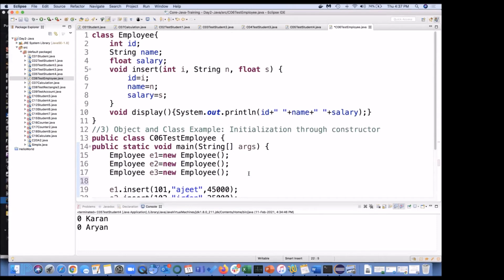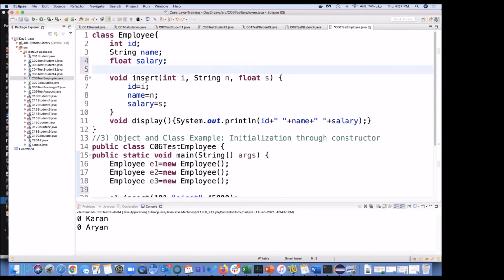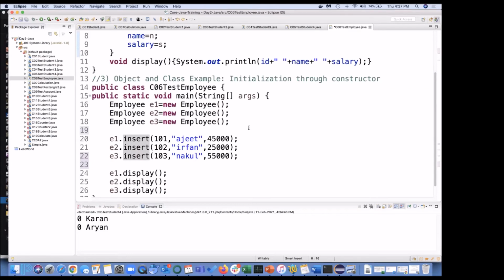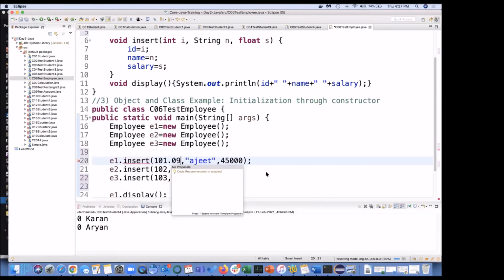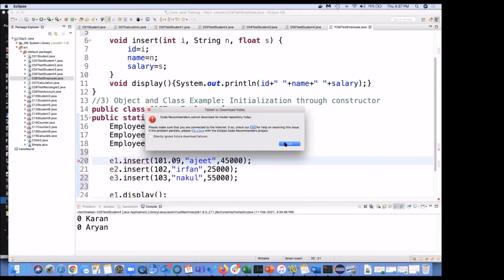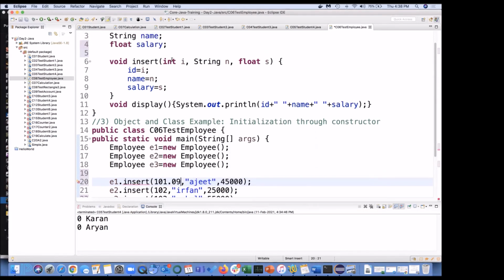So what is going to happen? The insert function is there, which is accepting three parameters. One is of type int, another is of type string, and the third is of type float. If I pass this, it is going to accept. What is going to happen if I do 100.09? See, it is giving an error. Why is it giving an error? A big error, with code recommendation also. Because here it is int. I cannot pass float. I cannot pass decimal.